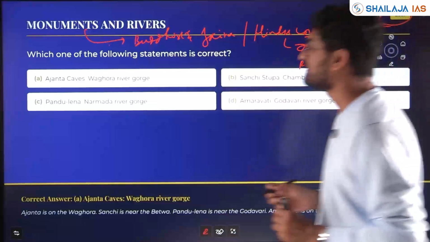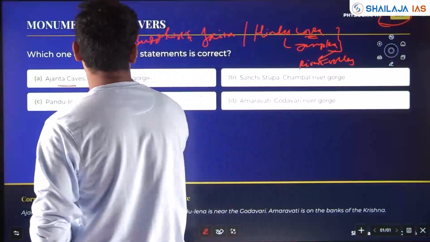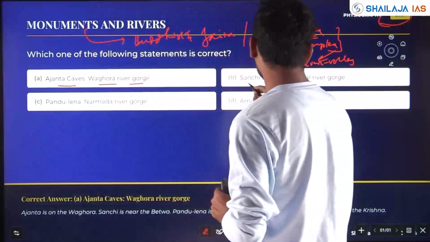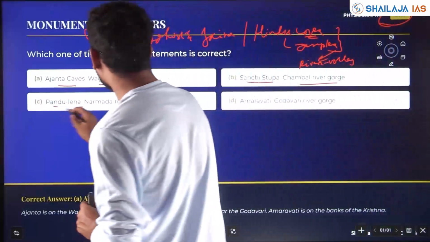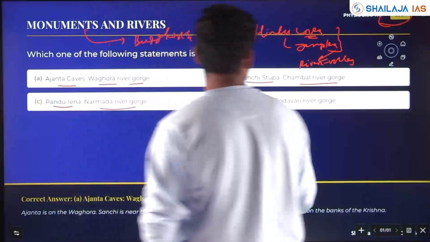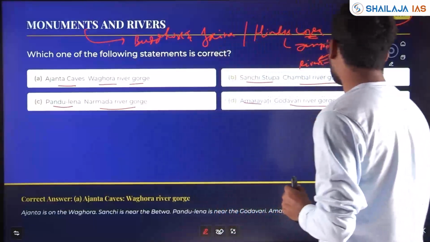So we'll see, my friends. Ajanta caves, Wagora river gorge; Sanchi stupa, Chambal river gorge; Pandulena, Narmada river gorge; Amaravati, Godavari river gorge.